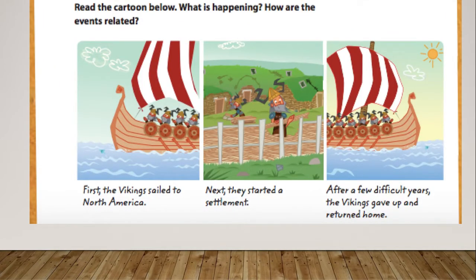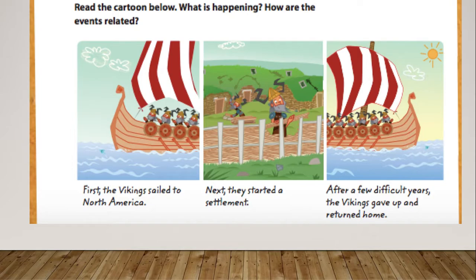So this is a cartoon to help you get the idea of a historical event. First, the Vikings sailed to North America. Next, they started a settlement. After a few difficult years, the Vikings gave up and returned home. So here we can see our first, next, after. We see that they have to arrive before they can start to settle down.